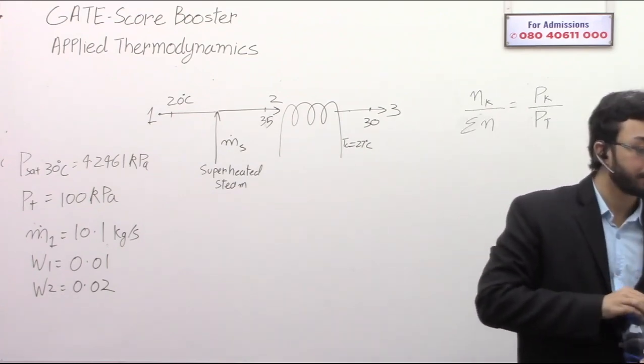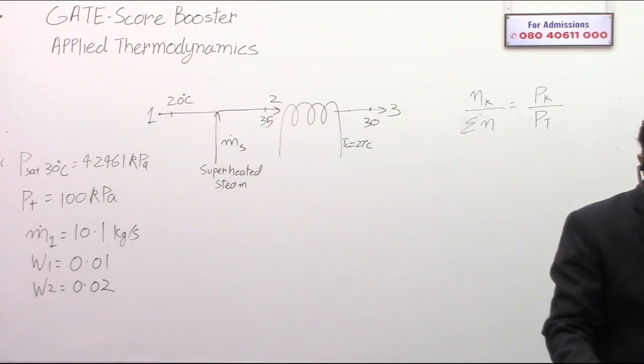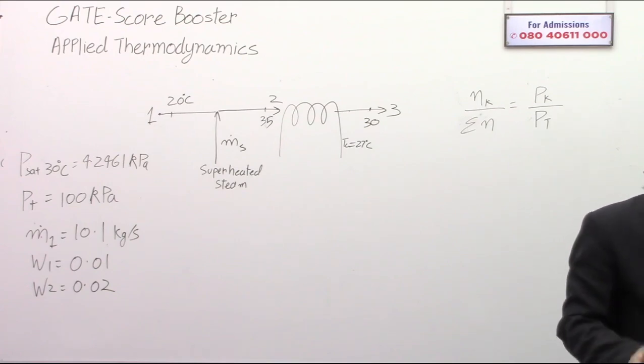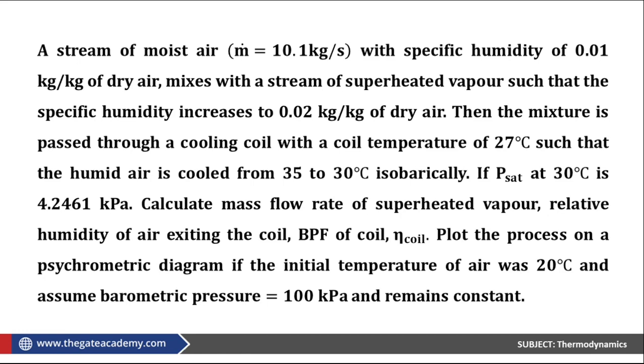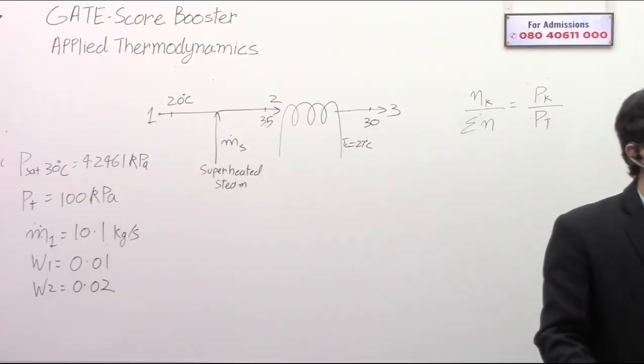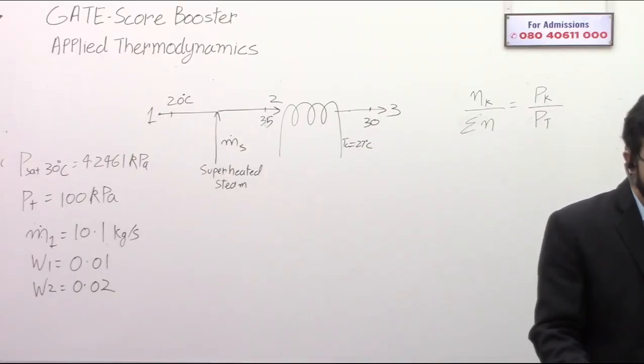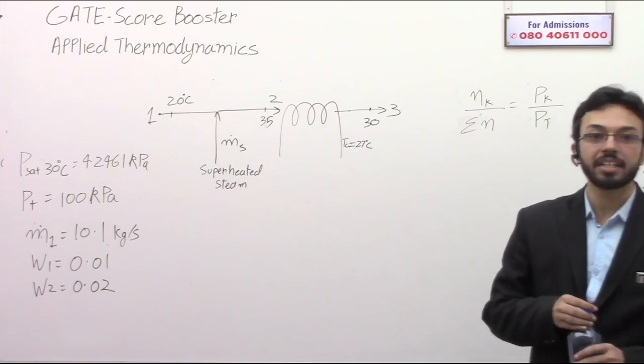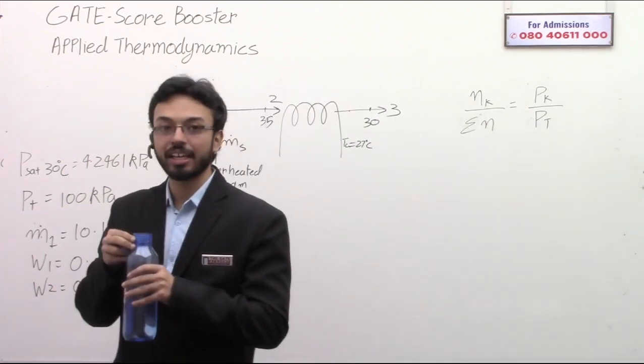Read the question again. I'm bringing the question. So here's the question. A stream of moist air, the mass flow rate is given as 10.1 kg. So basically 10.1 kg is the mass flow rate of the moist air, not dry air, the moist air.